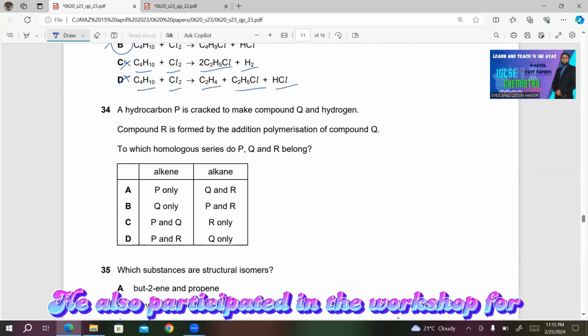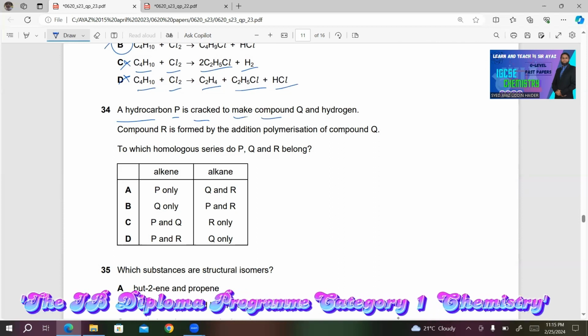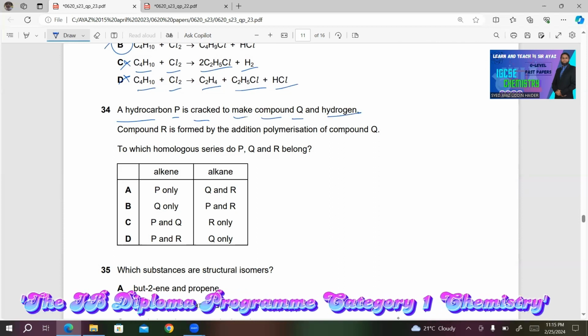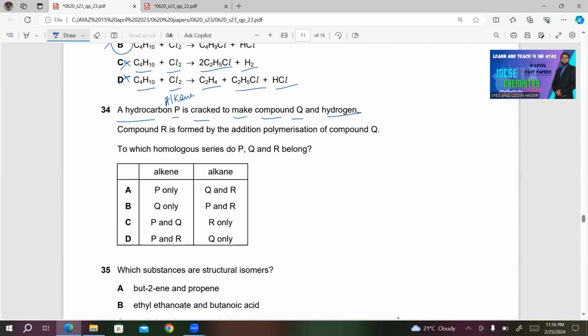Number 34, a hydrocarbon P is cracked to make compound Q and hydrogen. So a hydrocarbon which is cracked must be an alkane. And after cracking, we are getting compound Q. It must be an alkene.